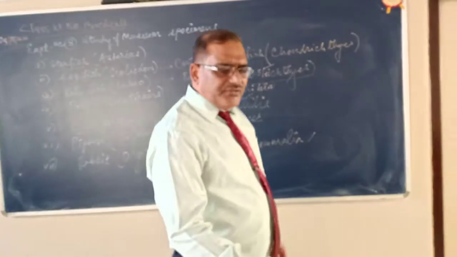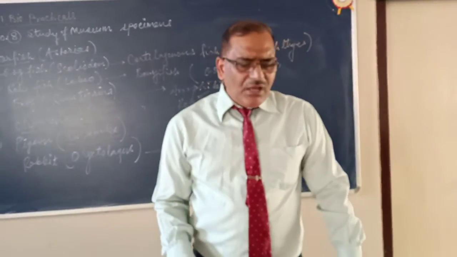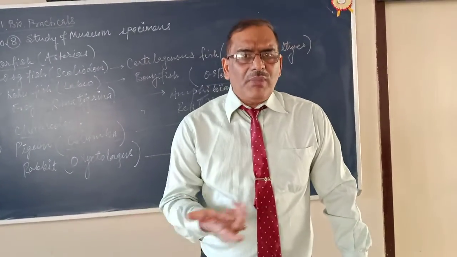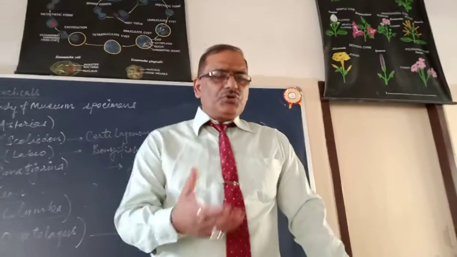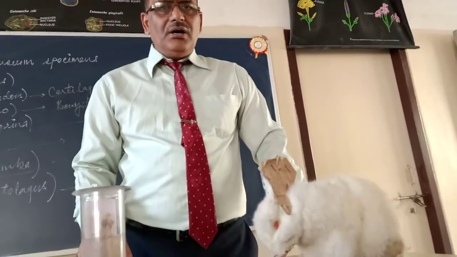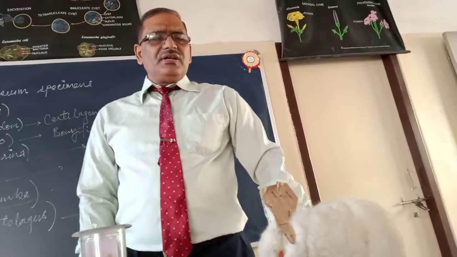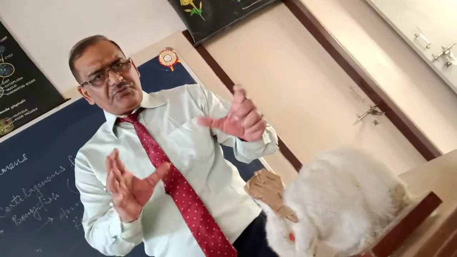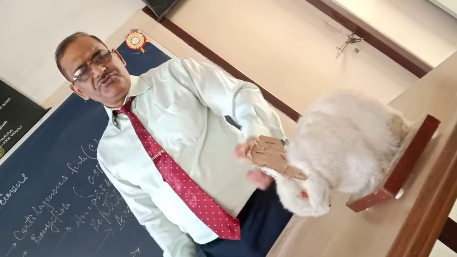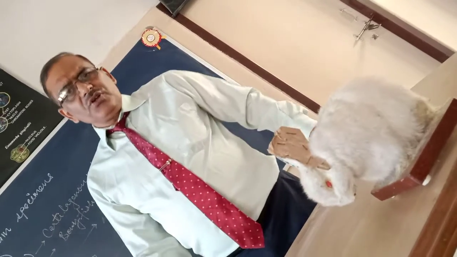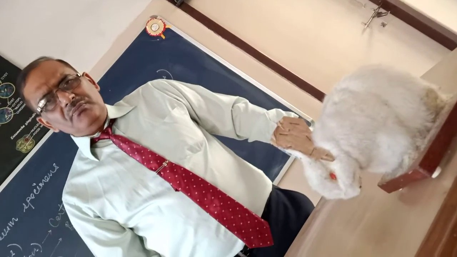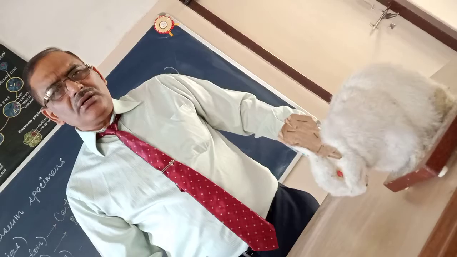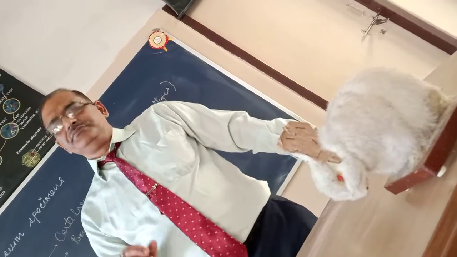So this is the member of class Mammalia. In class Mammalia, there are so many mammals, but all mammals cannot be shown in the lab. We can show rabbit or we can show the rat. So now this is the specimen of rabbit, dried specimen of rabbit. You see the diagram. Now what are the features of mammals? What are the distinguishing features of mammals?